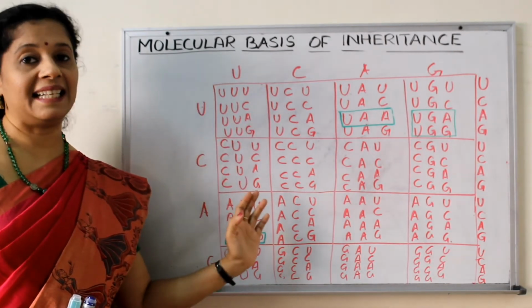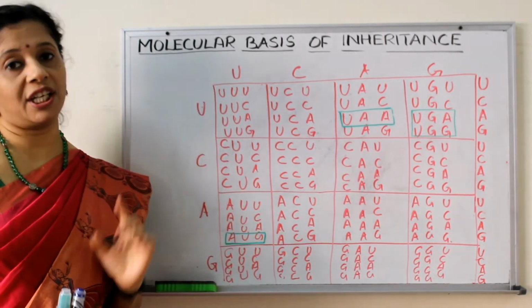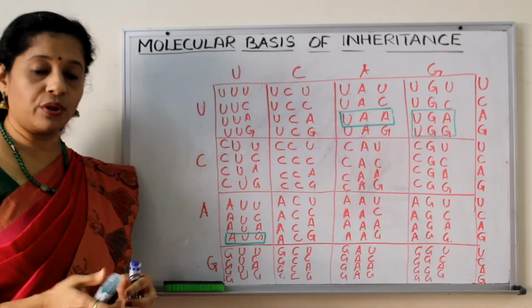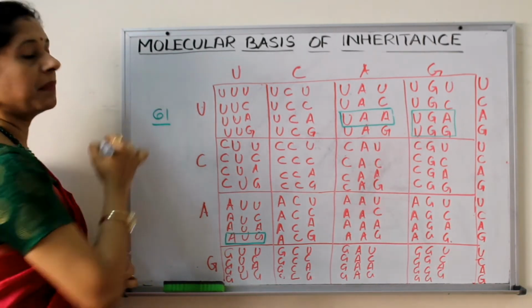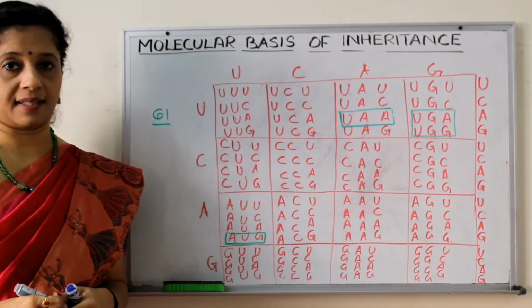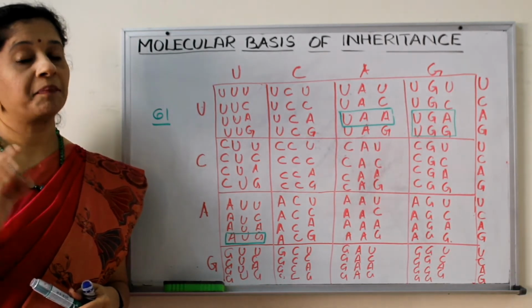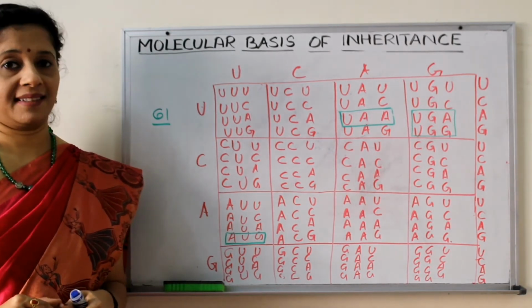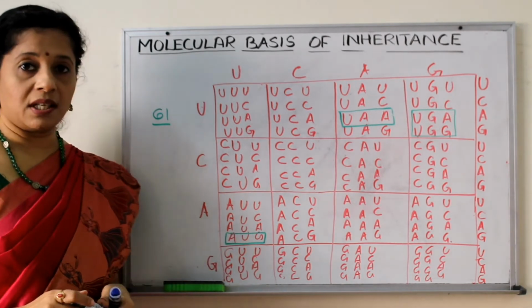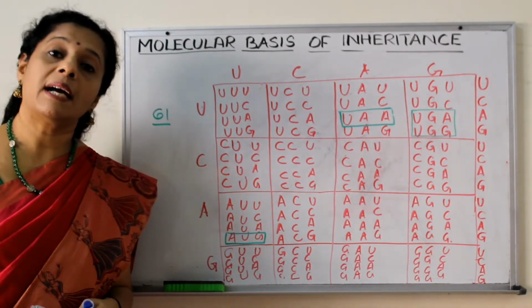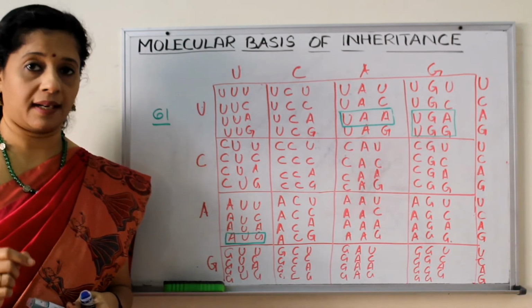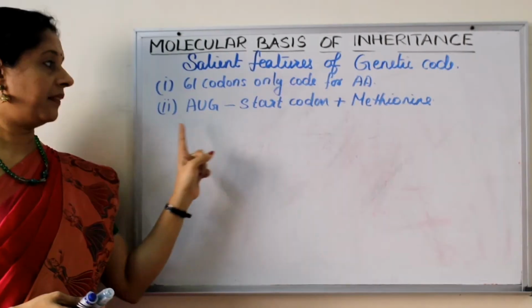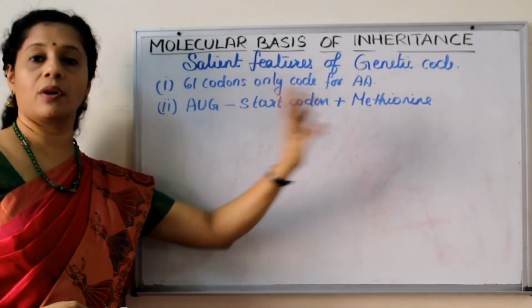We will discuss this in detail, the salient features of the genetic code. The first one: though there are 64 codons in total, only 61 triplet codons code for amino acids. Then what happens to those 3? The 3 are the stop codons, which do not code for any amino acid. The first one, AUG, though it is a start codon, codes for an amino acid called methionine. Whereas these 3 are only stop codons, they don't code for any amino acid. AUG is the start codon and it can also code for methionine.